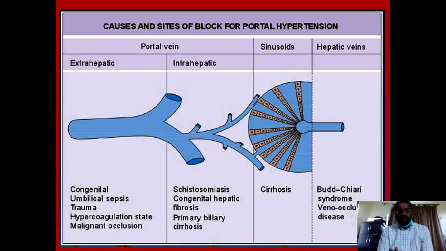schistosomiasis, sarcoidosis, congenital hepatic fibrosis, and primary biliary cirrhosis. In the sinusoidal type of portal hypertension, the main cause is cirrhosis, and every type of cirrhosis can lead to portal hypertension. And then post-sinusoidal may be either in the hepatic veins in the form of veno-occlusive disease, or it may be the involvement of the inferior vena cava after the hepatic vein has joined it, and this is the Budd-Chiari syndrome.